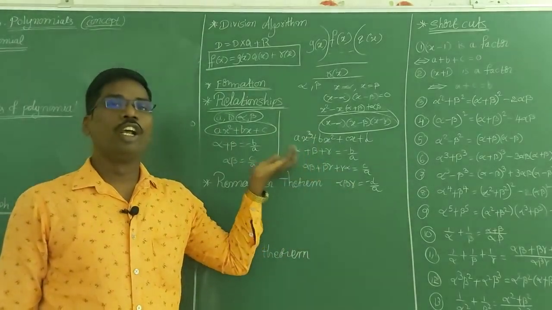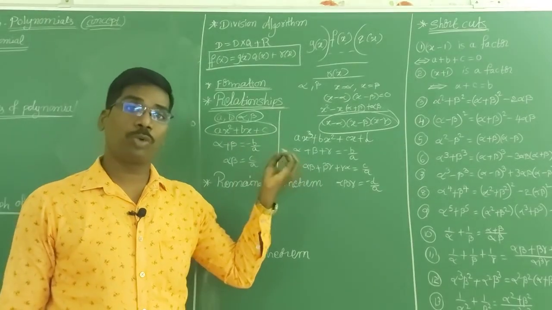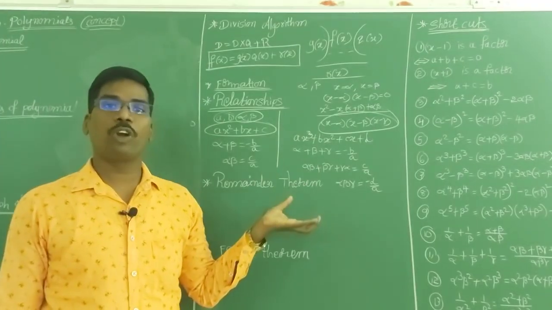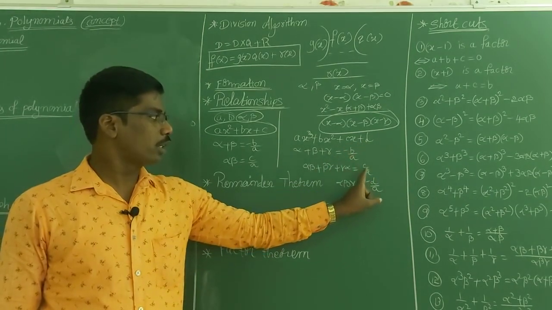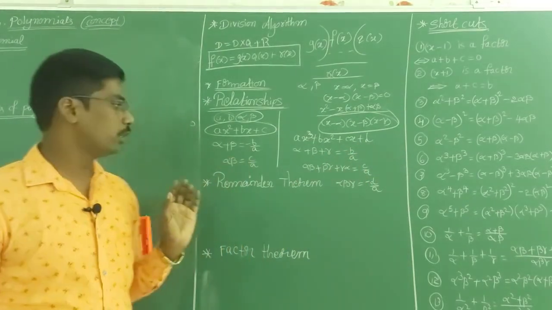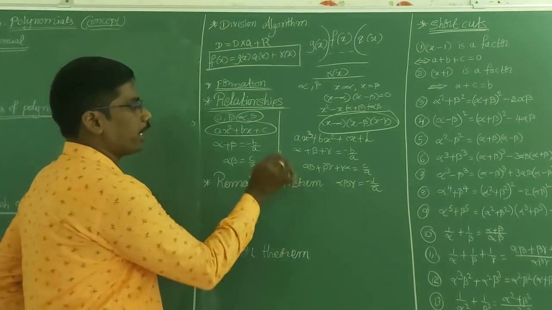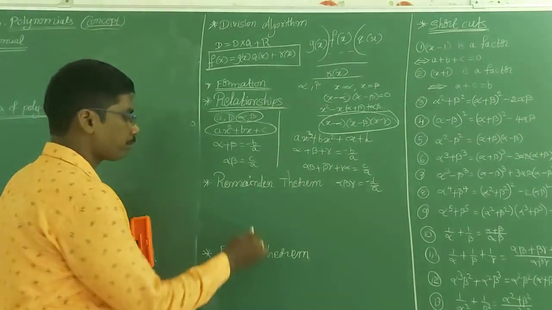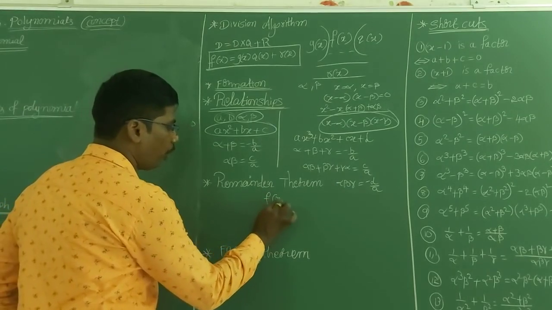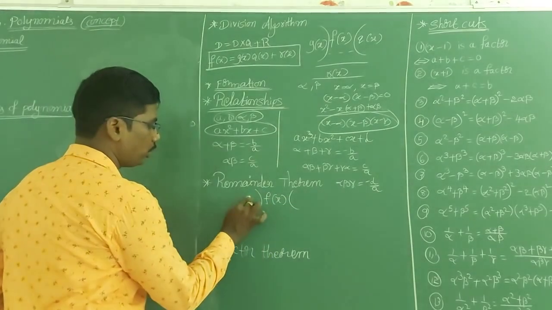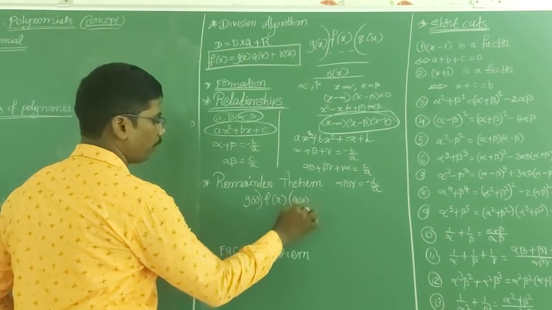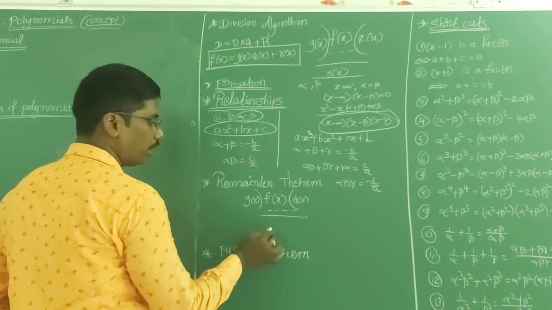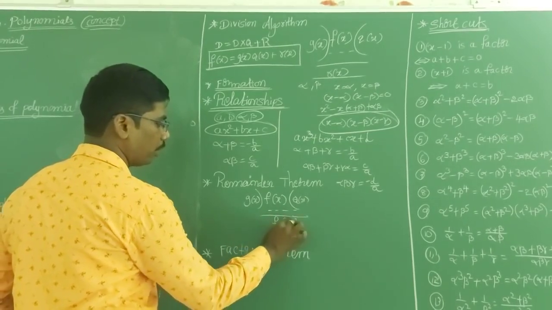They will ask directly the sum or the product of the roots of the cubic polynomial. If you remember these formulas, then you will get the answer correctly. Now, remainder theorem. If f(x) is divided by g(x), then we will get the remainder.